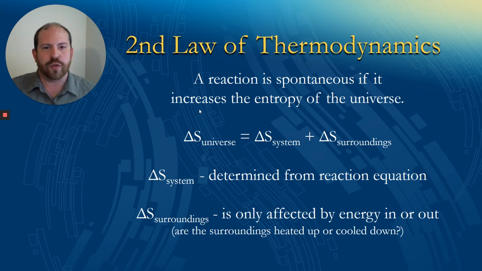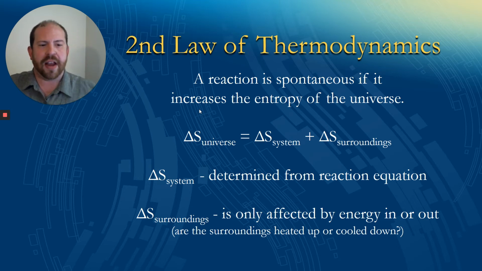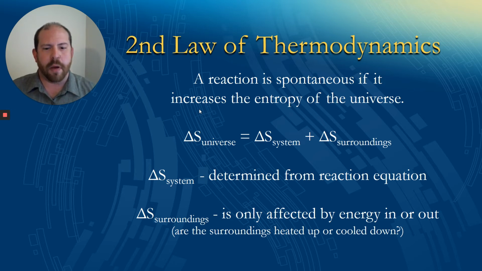For the surroundings, what we're going to want to look at is the energy flow associated with our chemical process. Because the surroundings aren't chemically changing in our reaction, the only way we can influence their entropy, their disorder, is by putting energy into them and therefore heating them up, which we know makes things more disordered, or by taking energy out of them, cooling them down, making them more ordered. That's going to be our key to thinking about the surroundings, whereas the chemicals listed in the equation is going to be our key to thinking about entropy changes in the system.